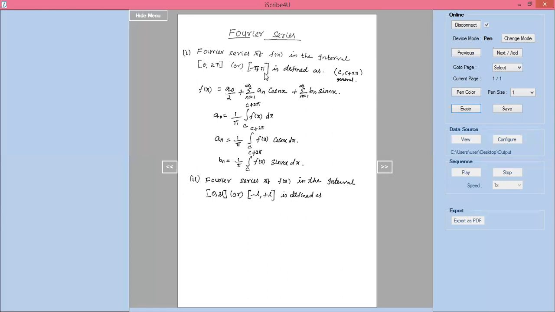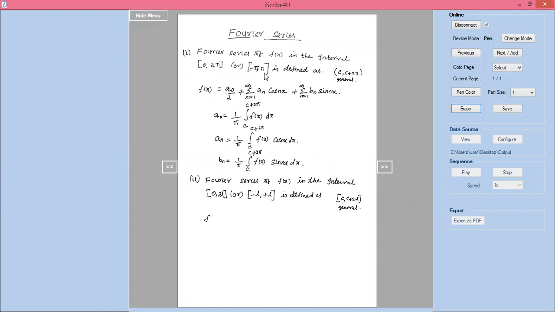Here the arbitrary interval length should be 2l. This also I will write in general as c comma c plus 2l. This is the general way of expressing c comma c plus 2l. The time how do you write f of x?